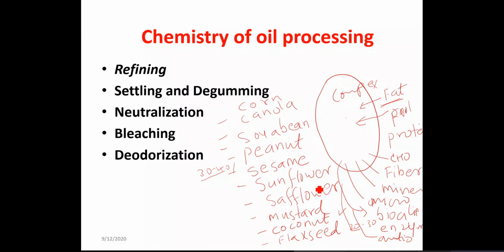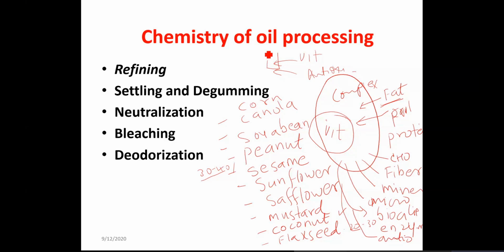And therefore, as scientists or technologists, we invented this processing technology of oil, so that the oil stability could be improved. But at the same time, we realized that micronutrients such as vitamins are getting lost during this processing. So we decided to add vitamins externally to the oil. Then we thought that antioxidants are also getting lost during processing, so let's add some antioxidant. Then we added antioxidant.